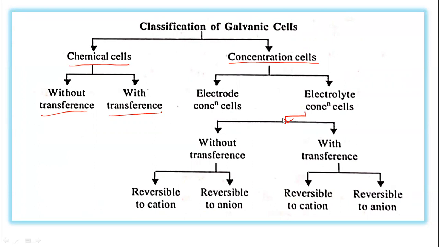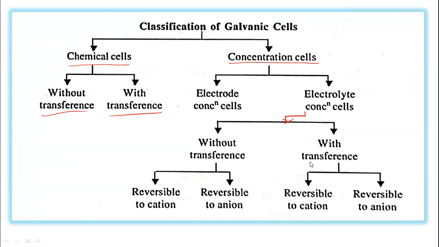In electrolyte concentration cell, there are two types: without transference and with transference. Electrolyte concentration cell without transference: reversible to cation and reversible to anion. Then electrolyte concentration cell with transference: reversible to cation and reversible to anion.